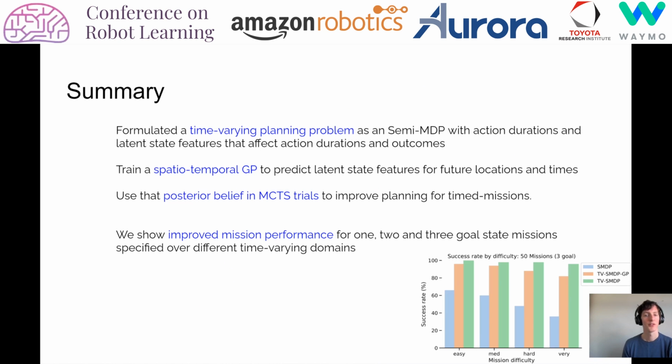In summary, we formulate a time-varying planning problem into a semi-MDP framework with a priori unknown action durations. We train a spatio-temporal Gaussian process to maintain a belief over the latent state features at future locations and times, where the belief posterior is used throughout the MCTS search for an optimal policy in timed missions. We show improved mission performance over a number of real-world Atlantic Ocean regions for missions specified with multiple goal states.